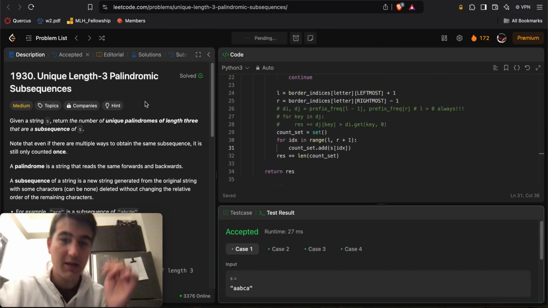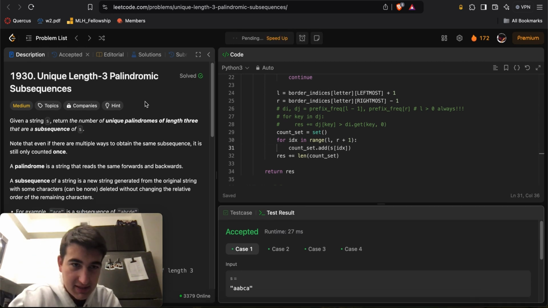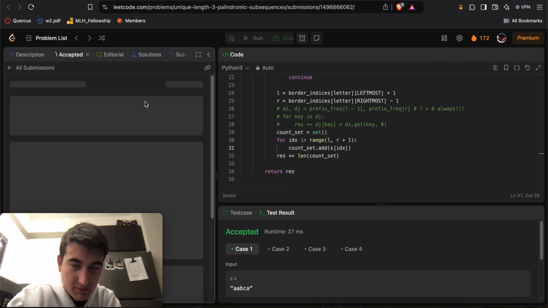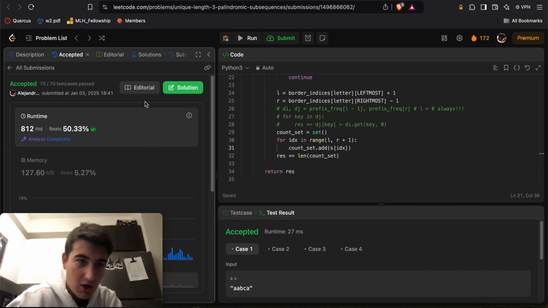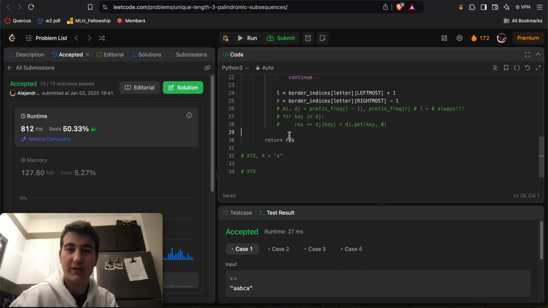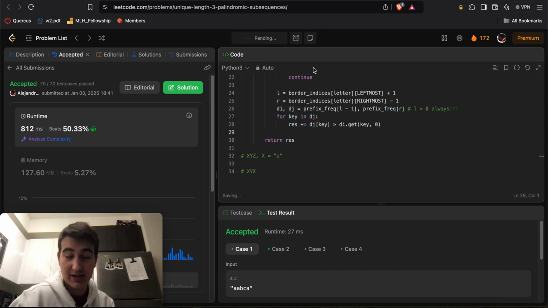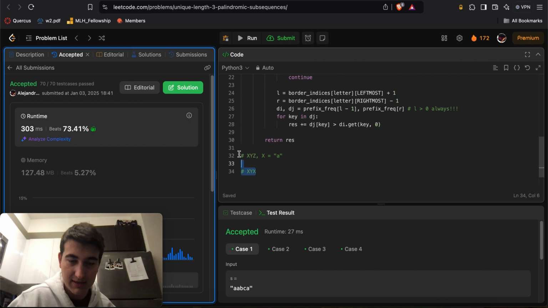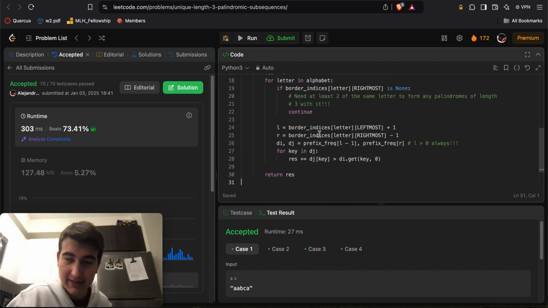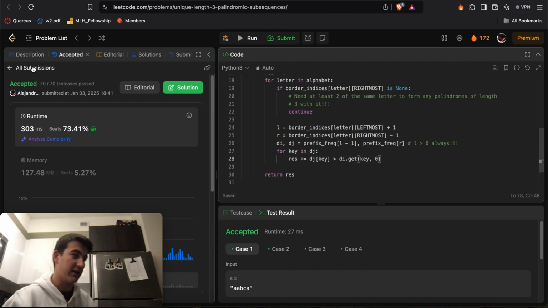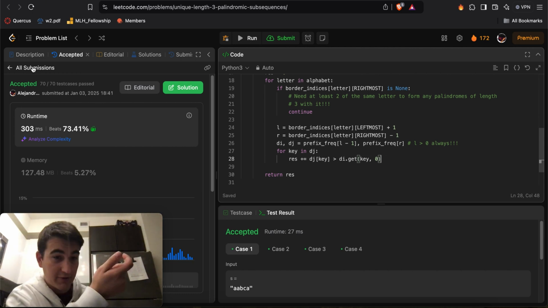Yeah, so this works, but does this exceed the time limit or does this get accepted? Okay, so this gets accepted. Somehow it's not too terribly slow compared to my solution, but it's almost three times slower. So technically something like this would get accepted, which is kind of the naive way of doing things. It's just that I immediately shied away from doing that in my mind, which is good. But technically you could do it this way. So essentially what I'm doing here is, once you have the leftmost and rightmost index of a letter, right?